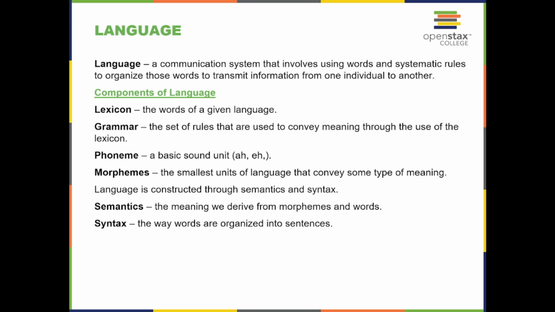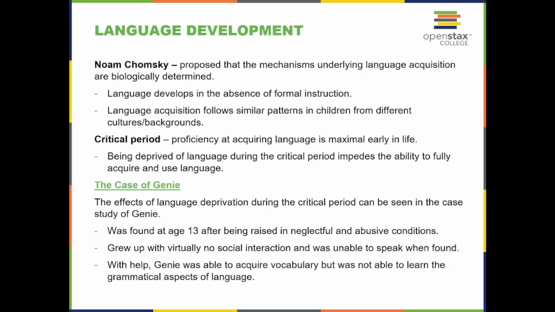The phoneme, a basic sound unit, like a, e. Morphemes, the smallest unit of language that conveys some type of meaning. Language is constructed through semantics and syntax. Semantics is the meaning we derive from morphemes and words. Syntax is the way words are organized into a sentence.